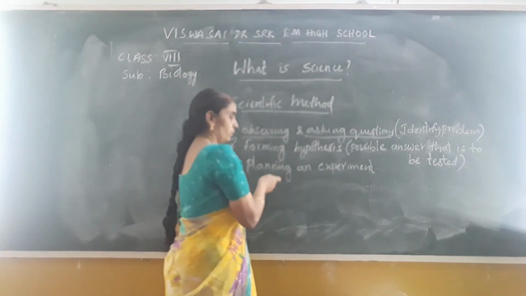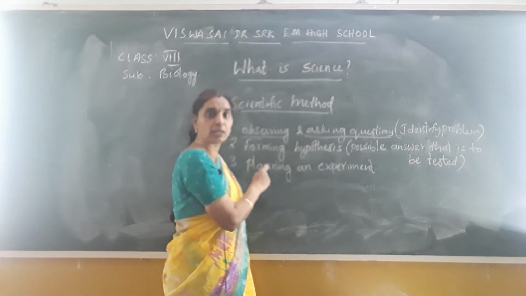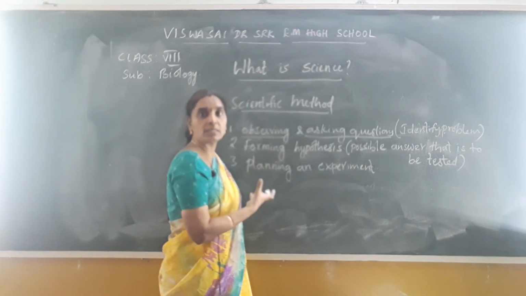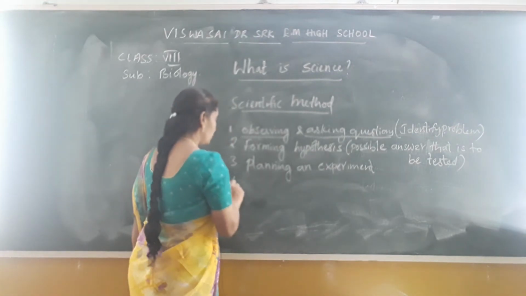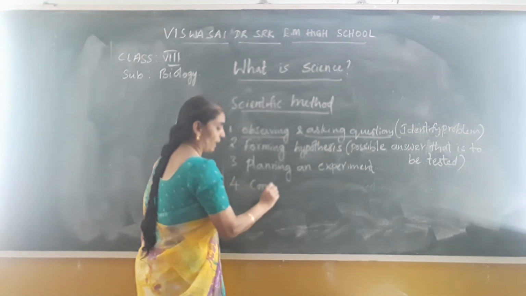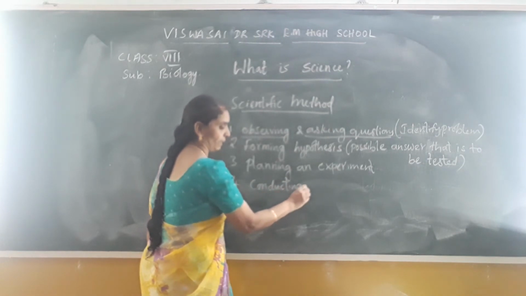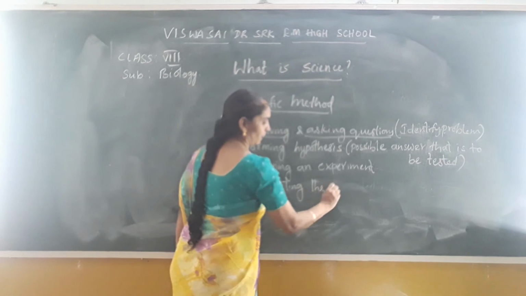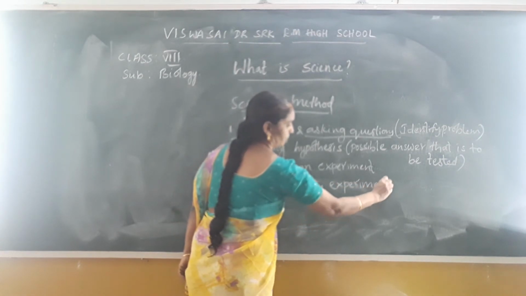So you plan an experiment, and for planning an experiment you need equipment. All the materials that are required to do that are very much essential to conduct the experiment. Only planning is not sufficient. You have to conduct the experiment. That is, conducting the experiment is the next step of the scientific method.